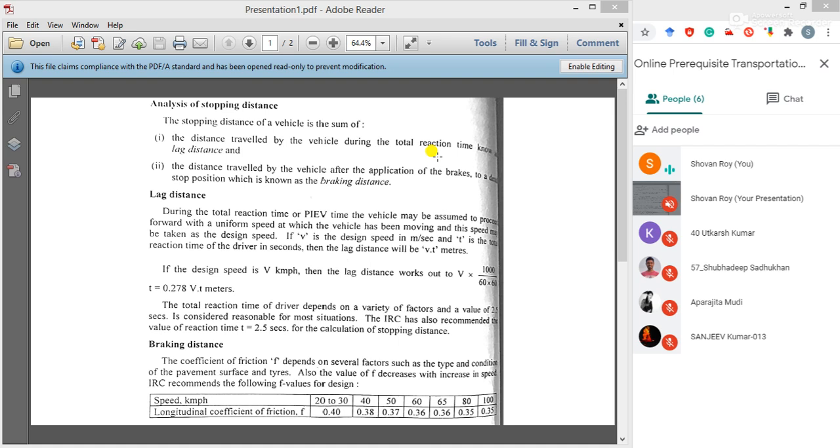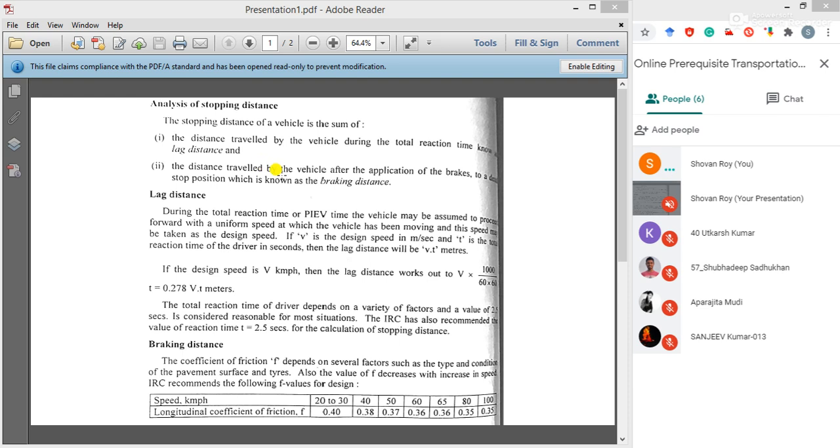So due to reaction time or decision making, during this reaction time the vehicle is already going and doing its work. That's why the vehicle will travel a little distance, which is called the lag distance: the distance traveled by the vehicle during the total reaction time.